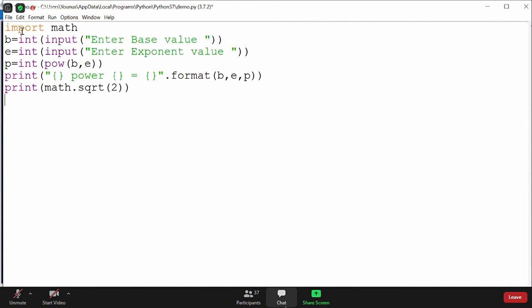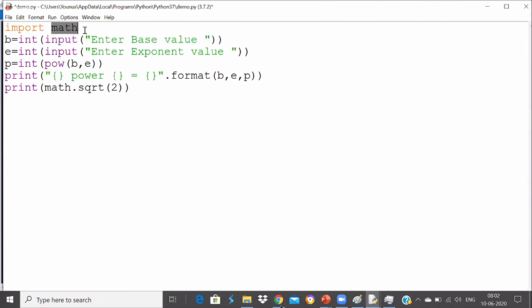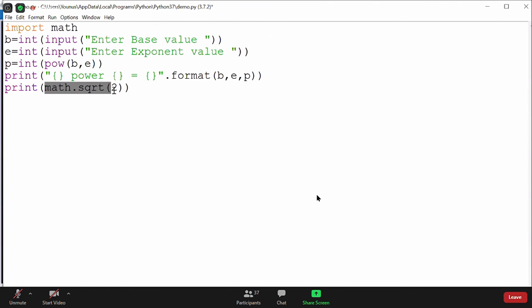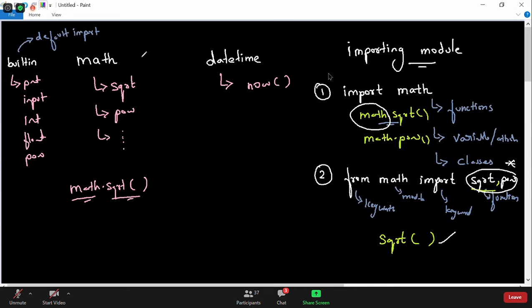Understood the difference, everyone? The difference between using the from keyword with star and importing math. When you are importing math, it will be this way. If math is a small name for the module, it's okay. What if the module name is very big? Like there is a module called Beautiful Soup. It is a very big name, and you will use it very frequently in your program. If you call many functions, then it is not appropriate. So that's why the second approach is always better. Understood, everyone?